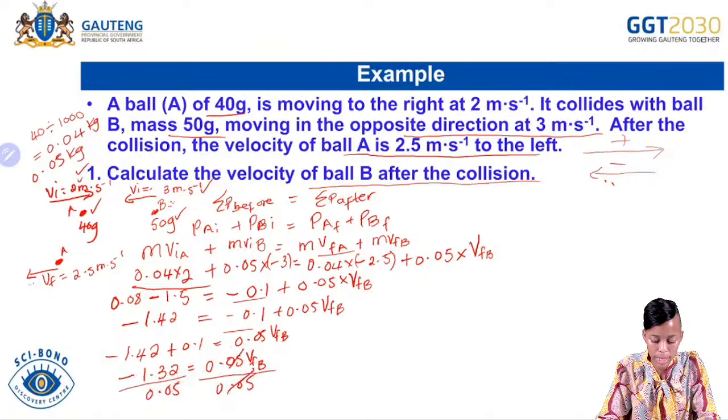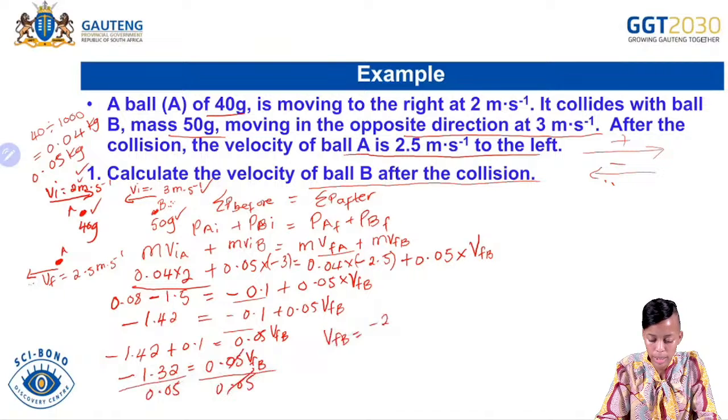On the right hand side it's 0.05 divided by 0.05, and your final velocity will be given by the calculator.